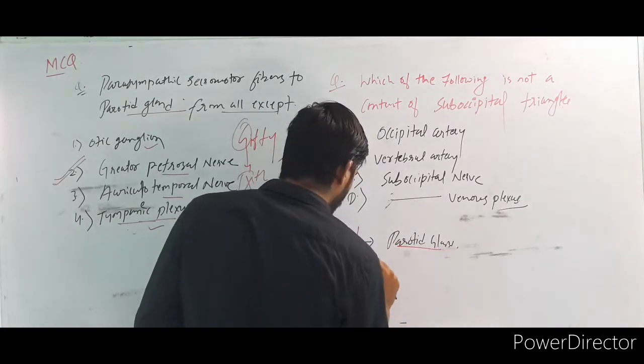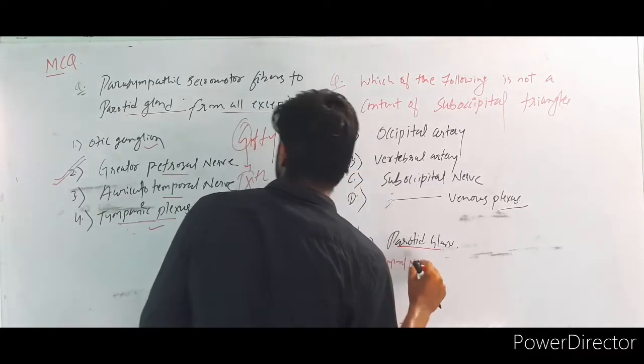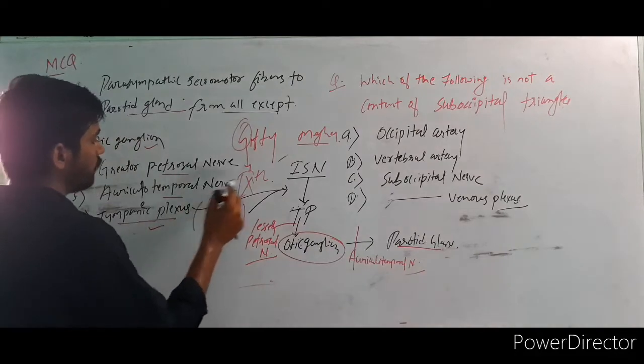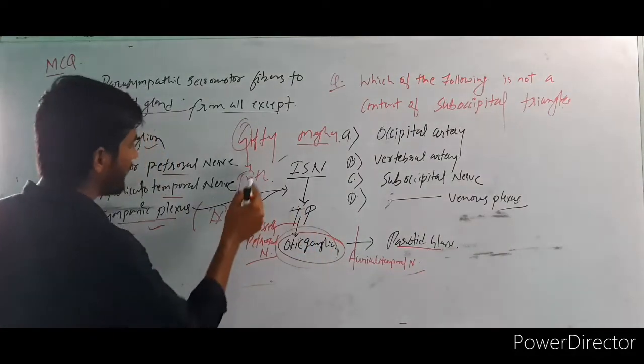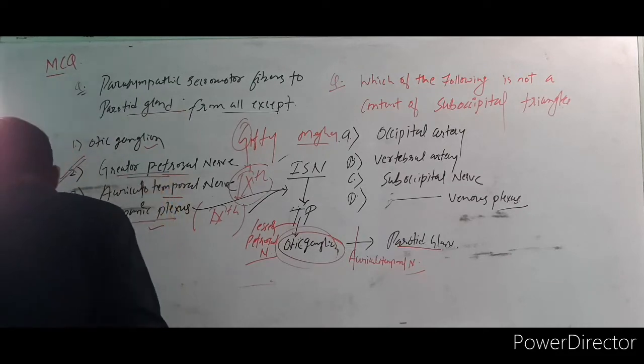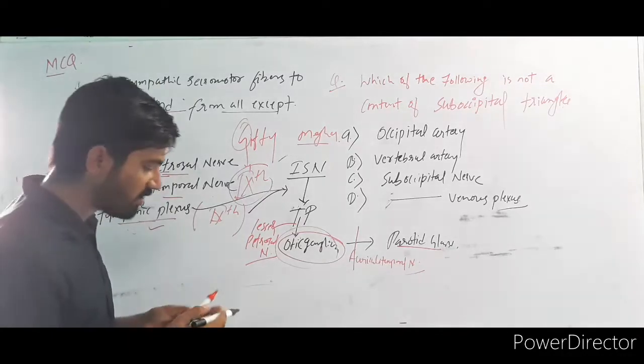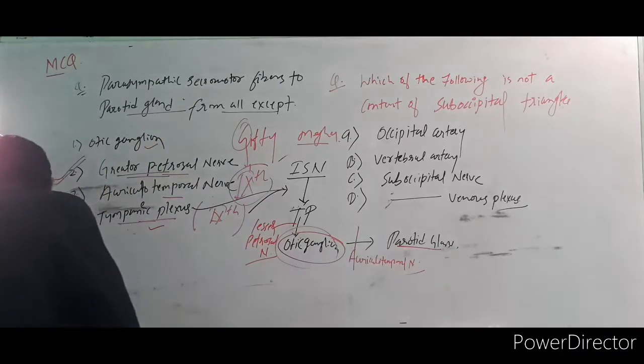Which nerve? Auriculotemporal nerve. Okay, so the auriculotemporal nerve is also supplying. The otic ganglion is these things, and the ninth glossopharyngeal is the tympanic plexus. So the correct answer is the greater petrosal nerve. Okay, this is how you have to revise things. If you are revising things, then it's good.